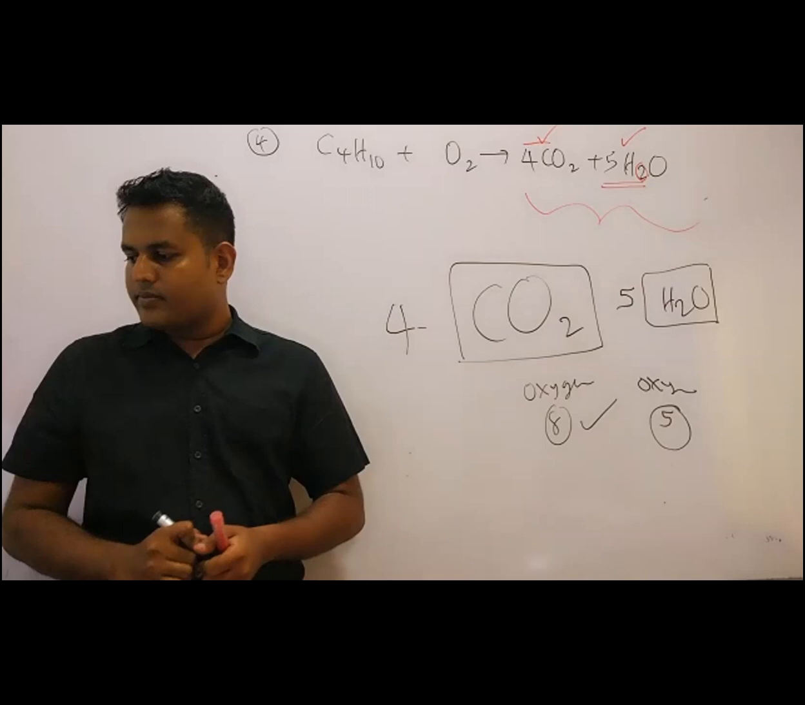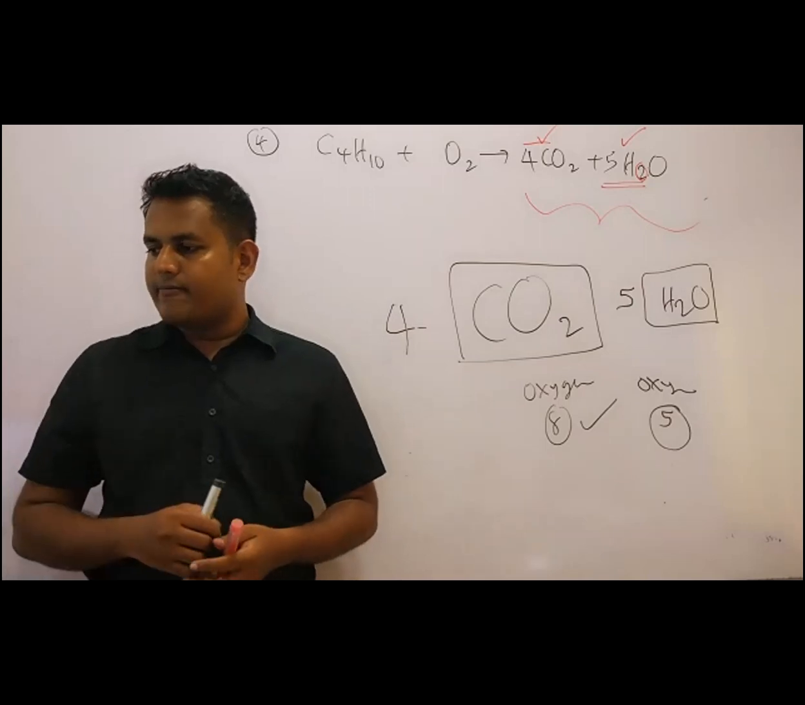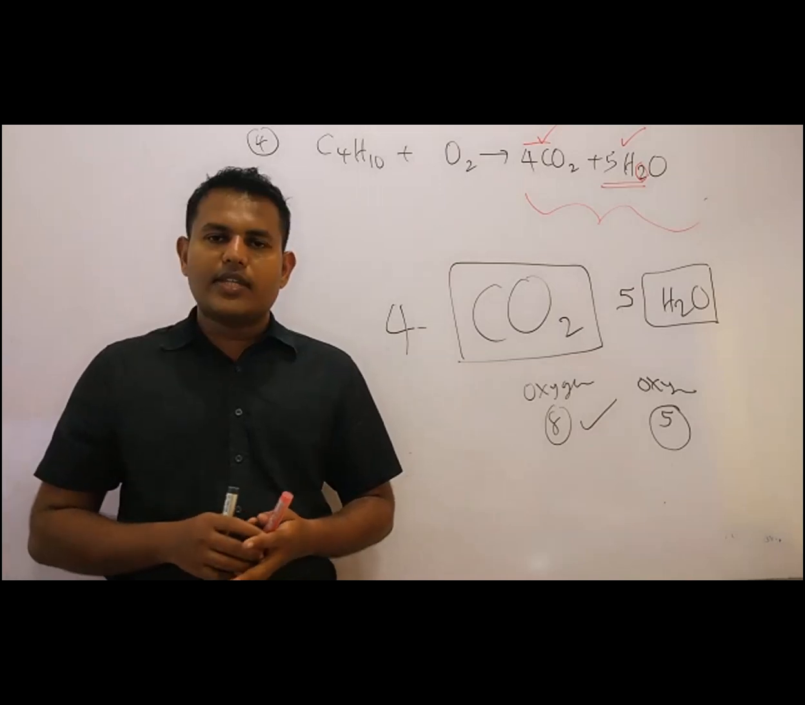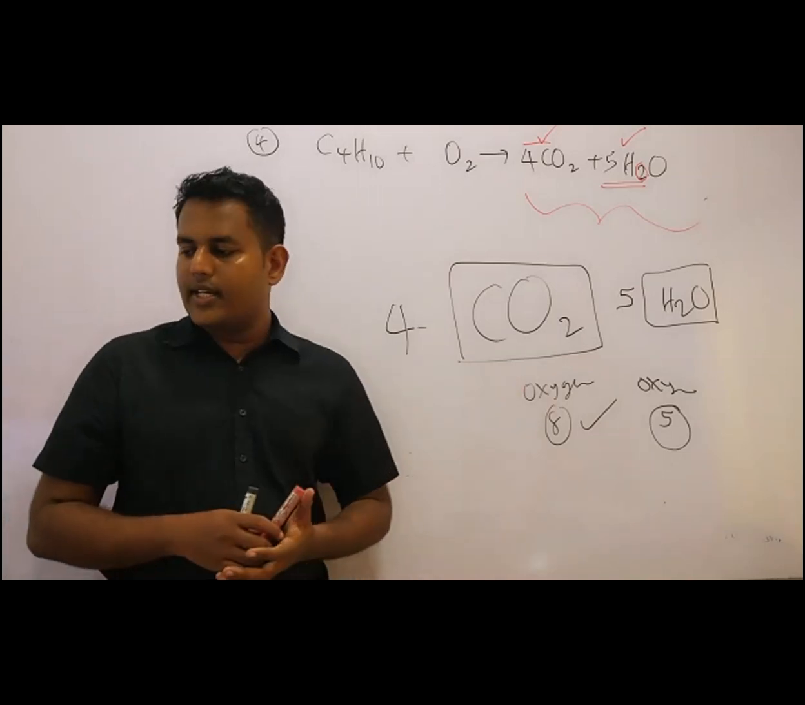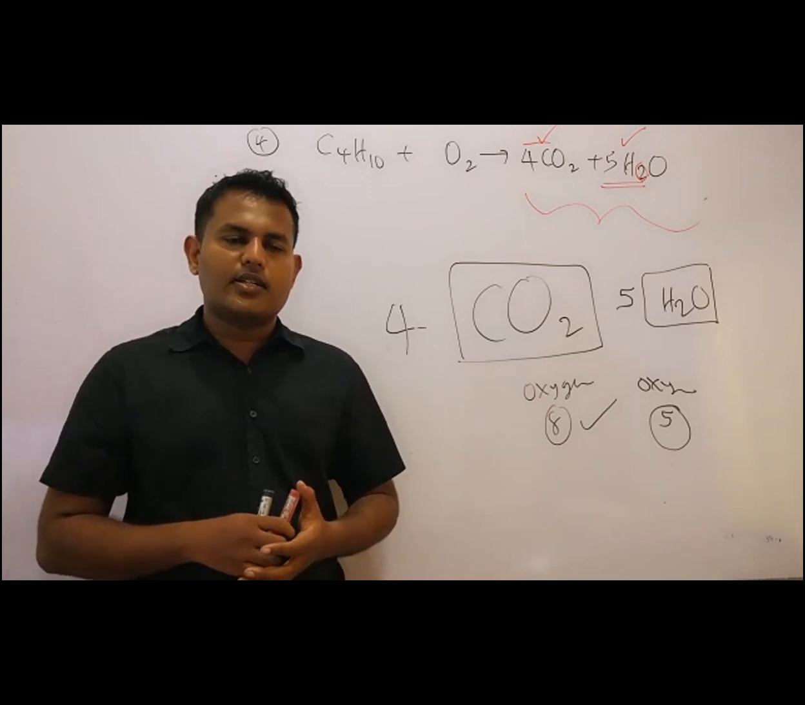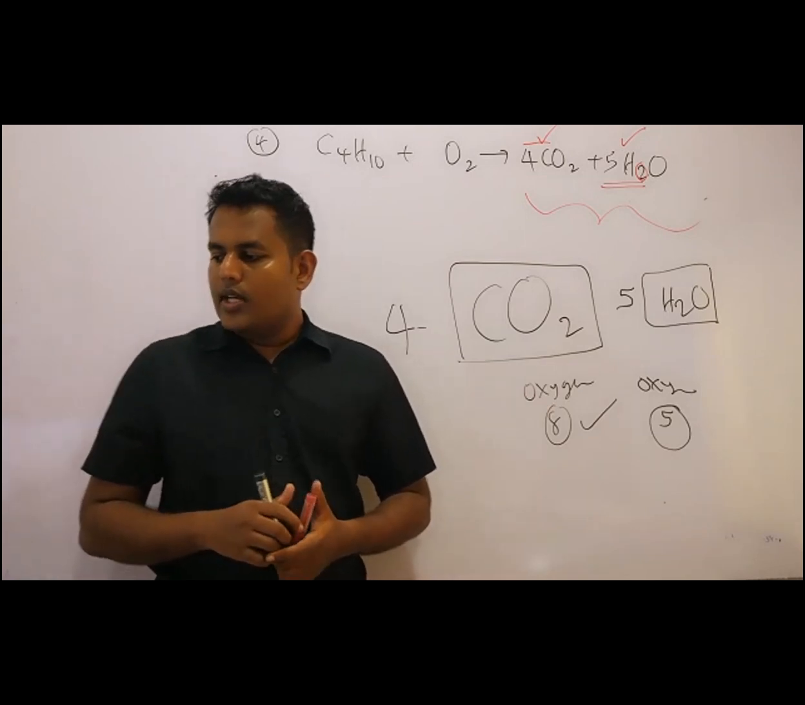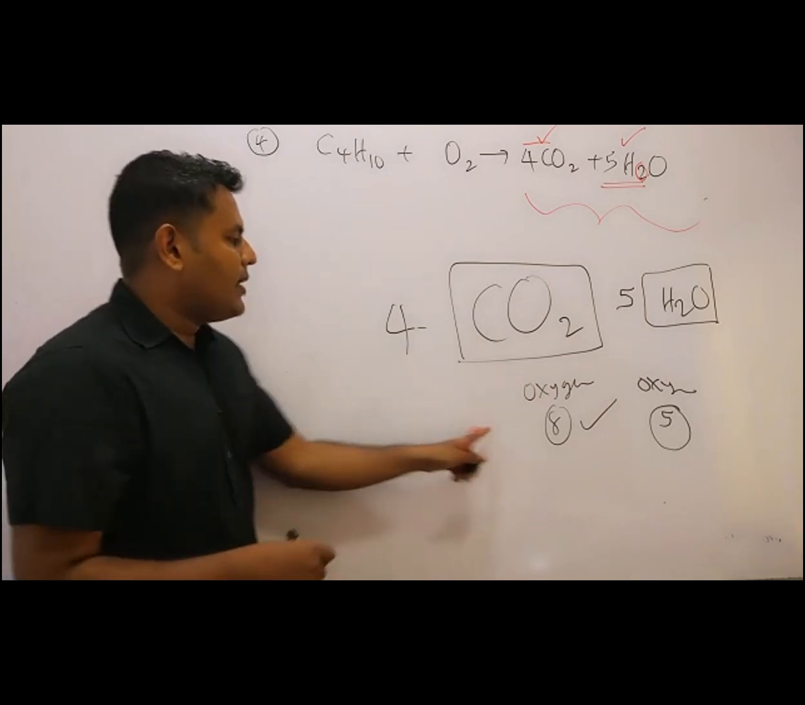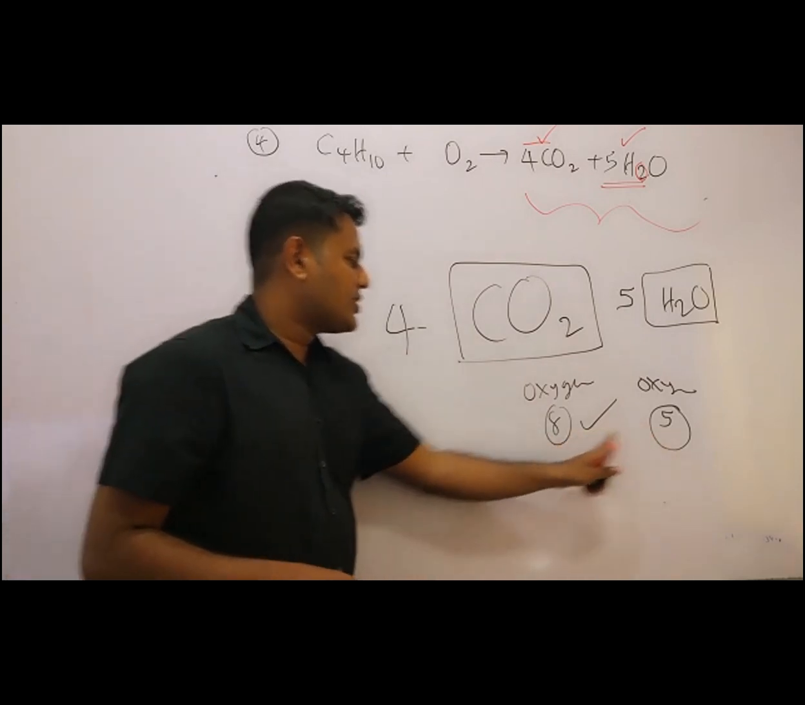So the total number of oxygens is 13. You have 13 oxygens. Is it clear? So the oxygen is 13. You have 13 oxygens. So 8 plus 5 is 13.